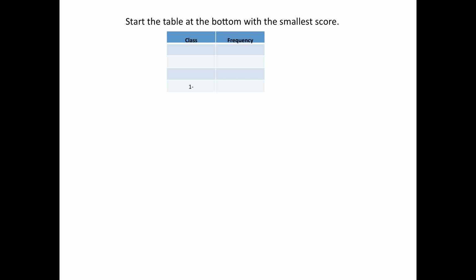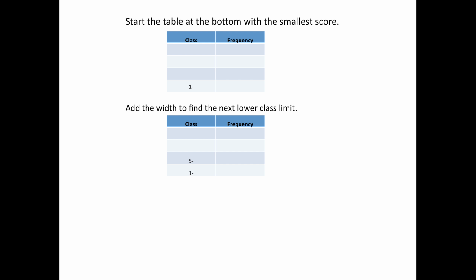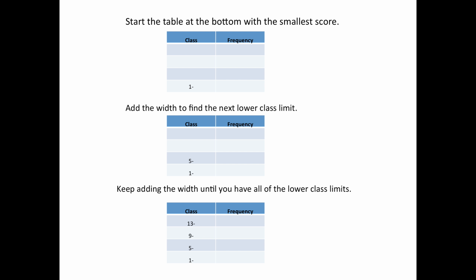Okay, so now to make the table. So you start with the very smallest score and you put that at the bottom. The smallest was a 1. Then you take the class width and you add it to that. That's going to give you the start of the next class. And then you do that again. You get to 9. You do that again. You get to 13. So you just add 4, our class width, each time.